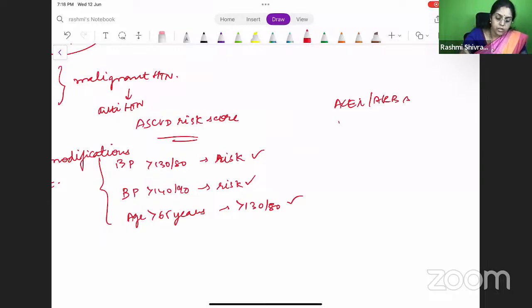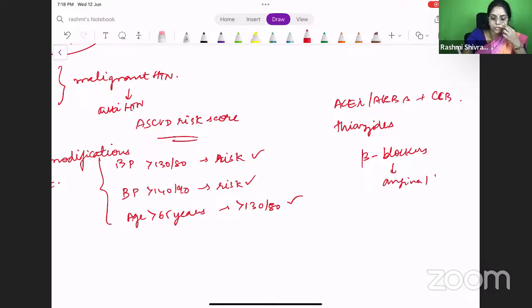Then you can give thiazides, but before giving thiazides, you should try calcium channel blockers. So, ACE inhibitors or ARBs, calcium channel blockers and thiazides. When will you give the patient beta blockers? When they're having angina or congestive heart failure.